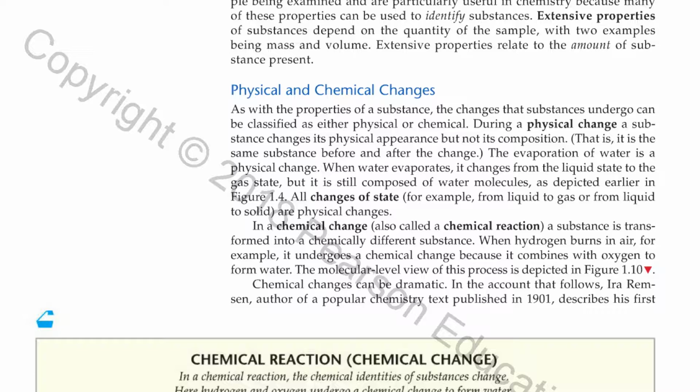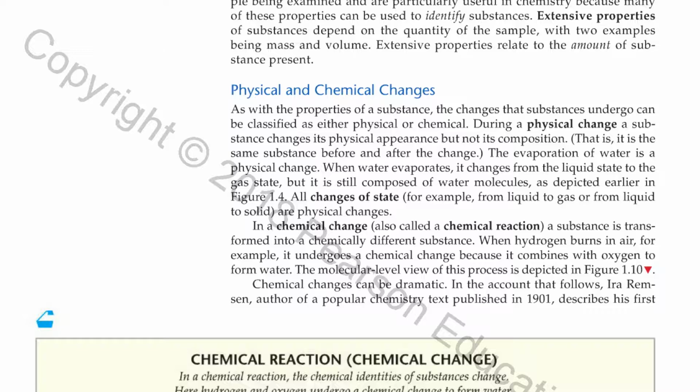The evaporation of water is a physical change. When water evaporates, it changes from the liquid state to the gas state, but is still composed of water molecules, as depicted earlier in Figure 1.4. All changes of state, for example from liquid to gas or from liquid to solid, are physical changes.